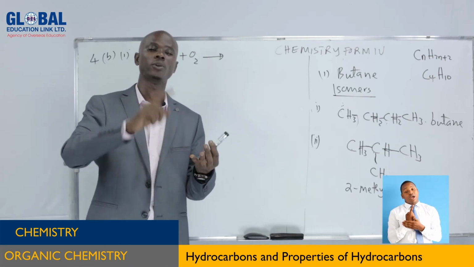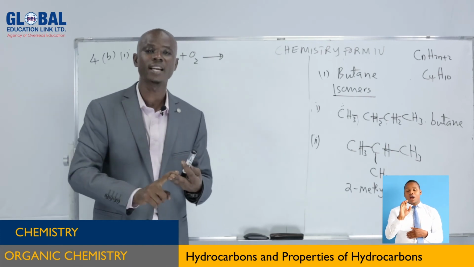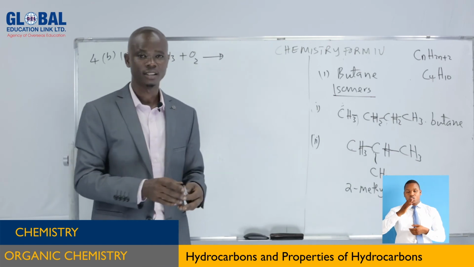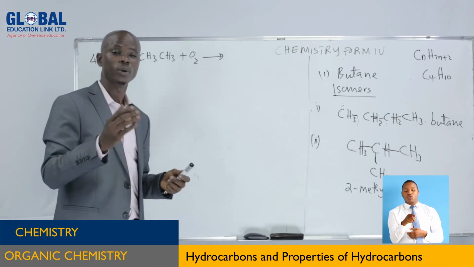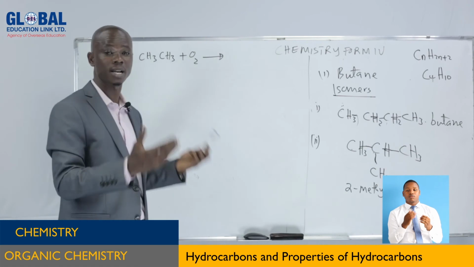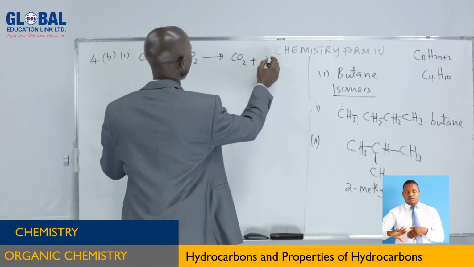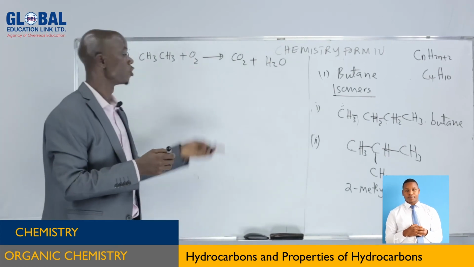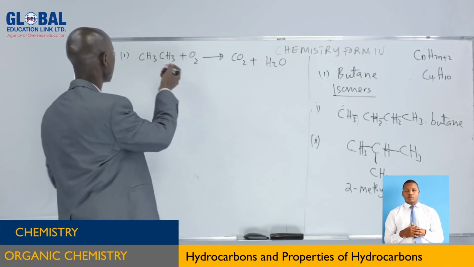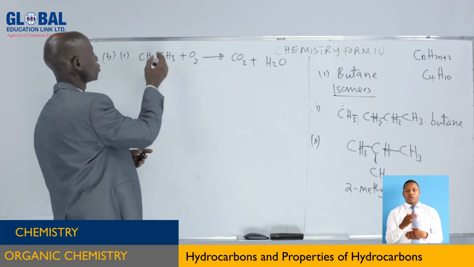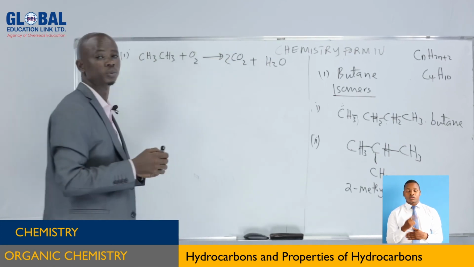So when we talk about methane, ethane, propane, butane, pentane, when they are burnt in oxygen, we get carbon dioxide and water. This is the combustion reaction. So here we get carbon dioxide and we get water. So you balance the equation. Balancing the equation, how many carbon atoms? 1, 2. Here we have 1, so we put it there 2.